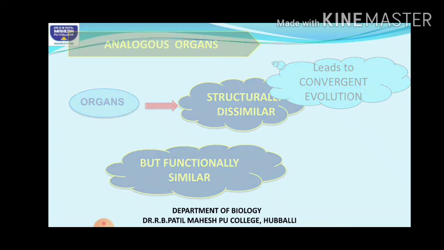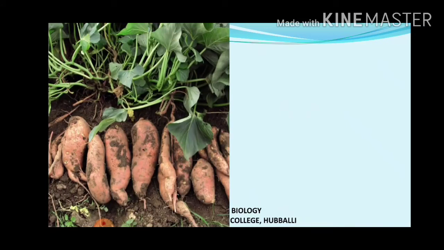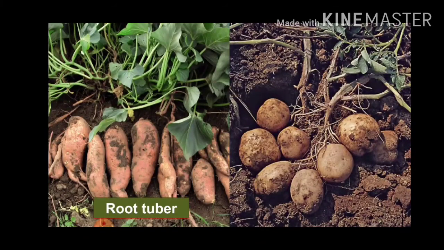What do you mean by the term convergent? Converge means come together. That is, because of the common habitat, they are performing the same function. Okay, let us see another example in plants.